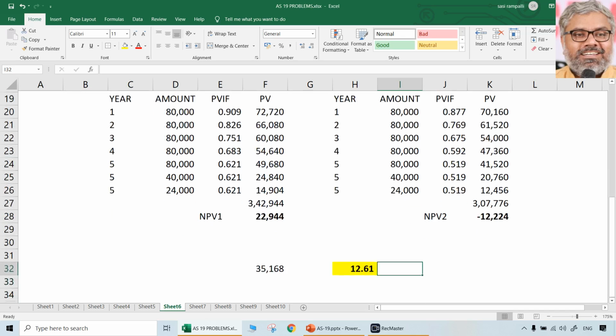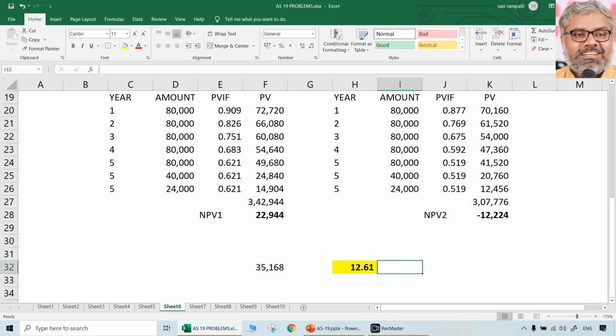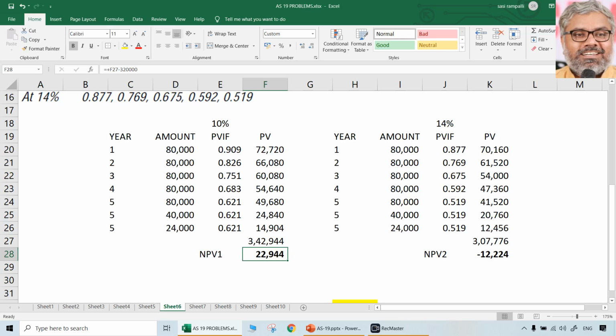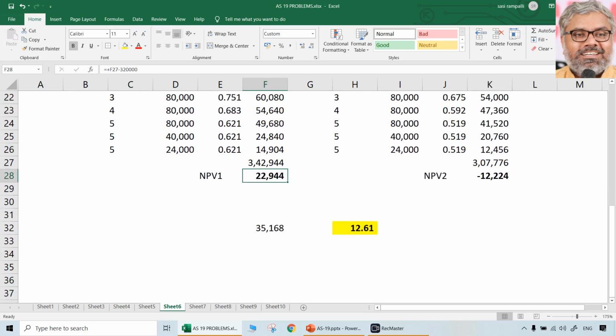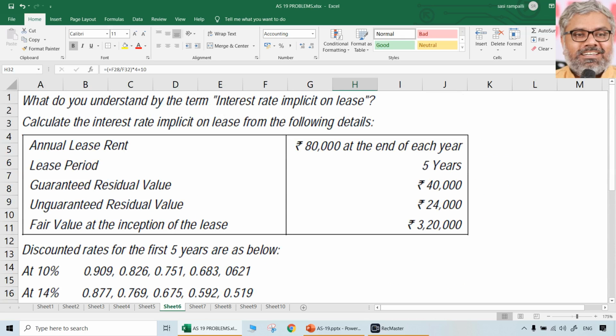Taking NPV 1, NPV 2, the difference between NPV 1 and NPV 2 will be plus here, that is 35,168. When we take the formula of IRR, it is R1 plus NPV 1 divided by NPV 1 minus NPV 2 into R2 minus R1. IRR formula you should already know from financial management. If we apply that formula, 12.61% is going to be the IRR. That is the interest rate implicit on lease from this question.